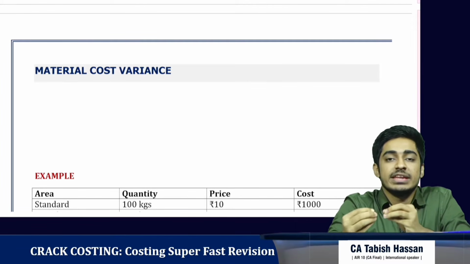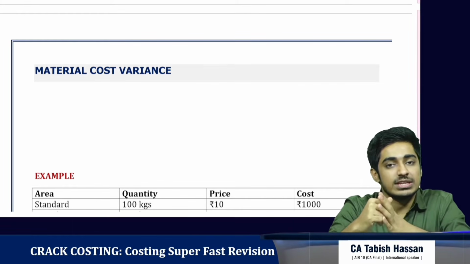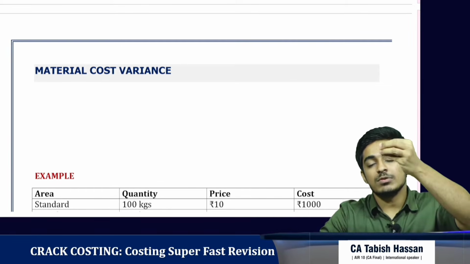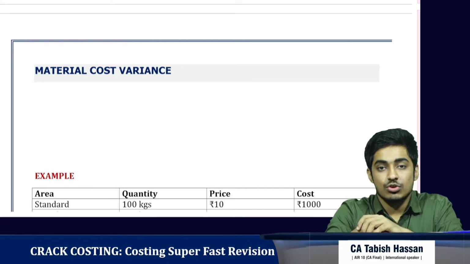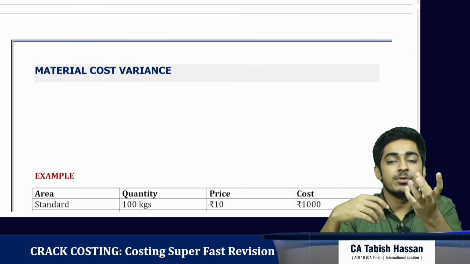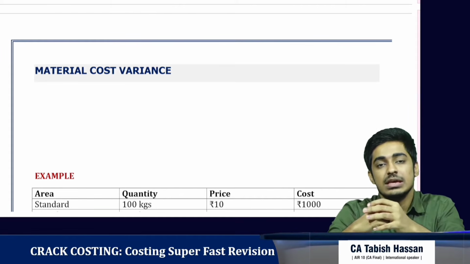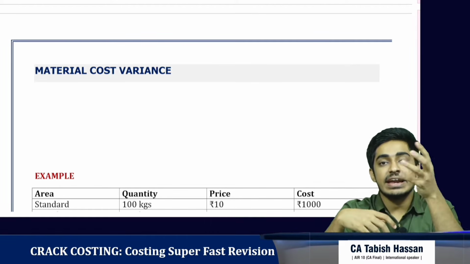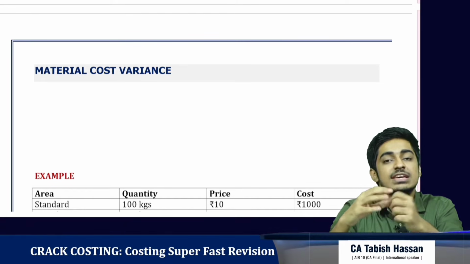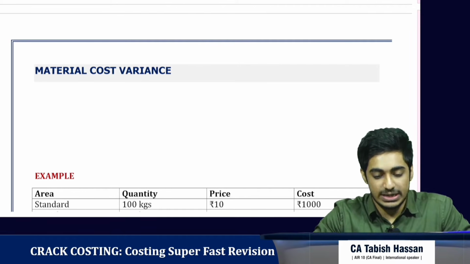This we call by the name material cost variance. So what do we analyze in material cost variance? We are analyzing why the cost of material has gone up from the standard cost. Clear? So what is variance? It is the difference between standard performance and actual performance. So what is material cost variance? Here we see the difference in standard cost of material and actual cost of material. That is, we see what is the change in cost due to change in price of material.